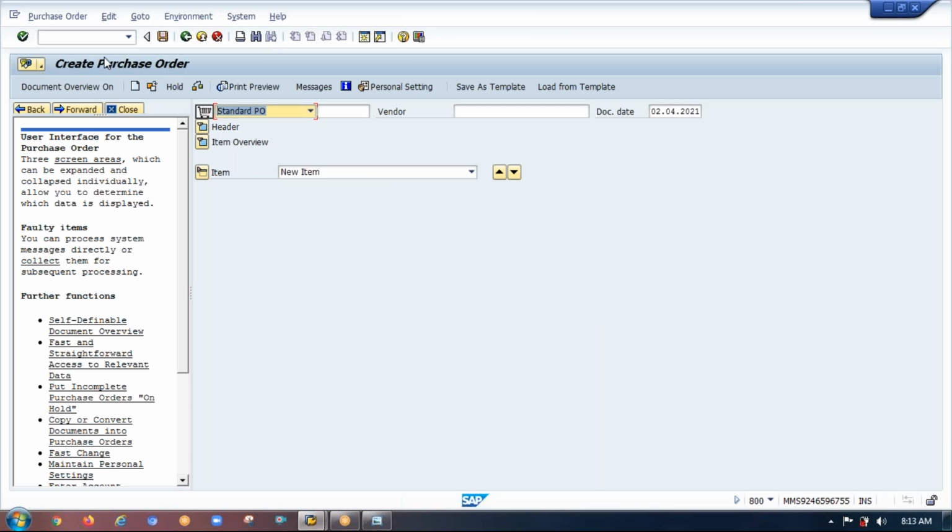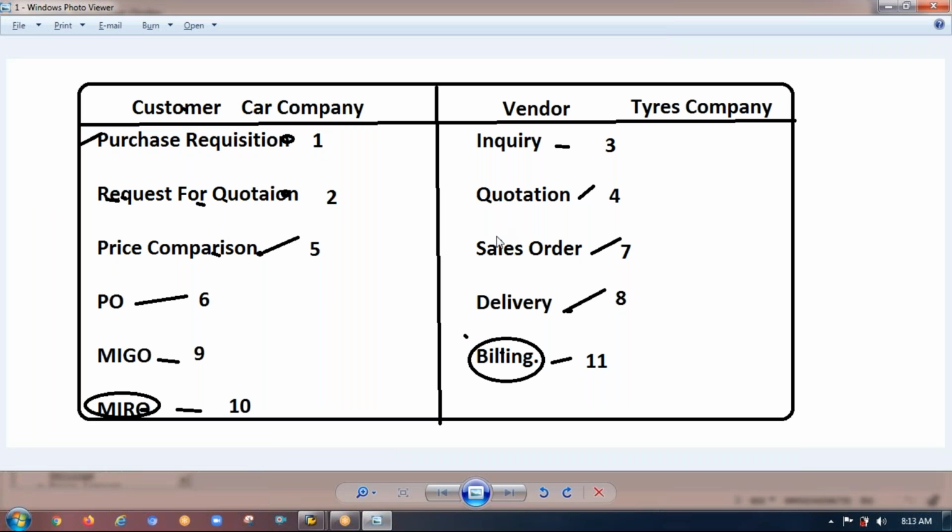You see, create purchase order. The reason why I'm talking about all these things, first point, is that SAP is very friendly. All these are very basic business terms, and all of them are available in SAP. I have just listed a few of the applications here. Inquiry is one application, quotation is one application, sales order is one application.